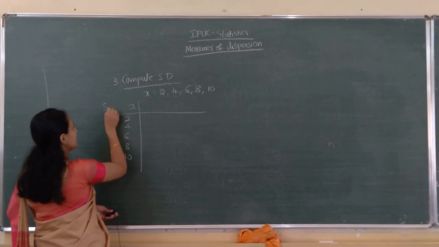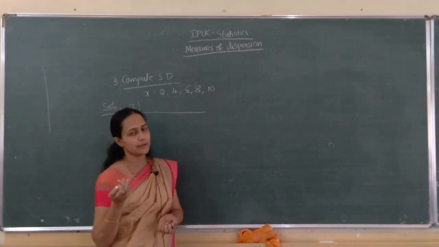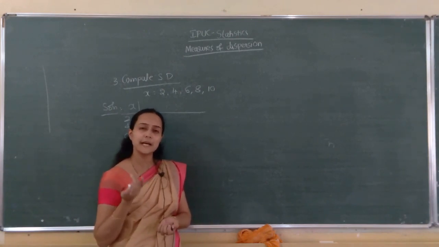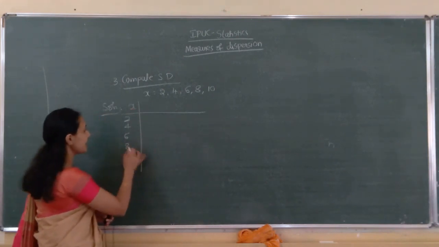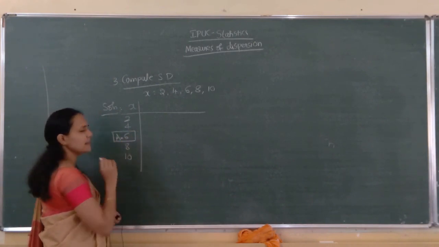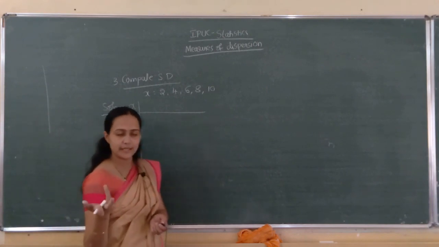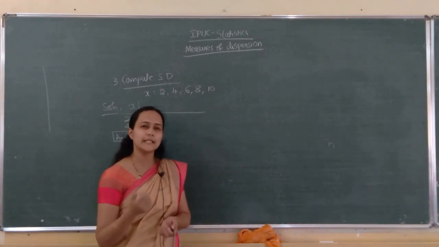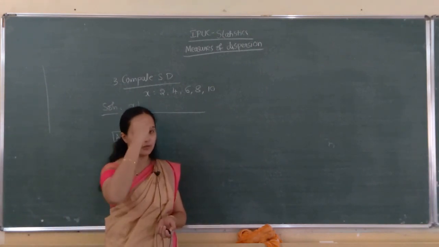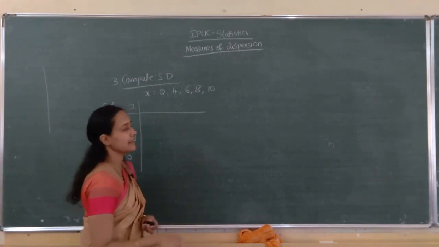This is the solution. Next, in the deviation method, what is the formula? Yes, d equals x minus a. Among x values, one value I am taking as assumed mean. For the time being, don't take extreme values. You can take any value, but for now take the middlemost value as the assumed mean.